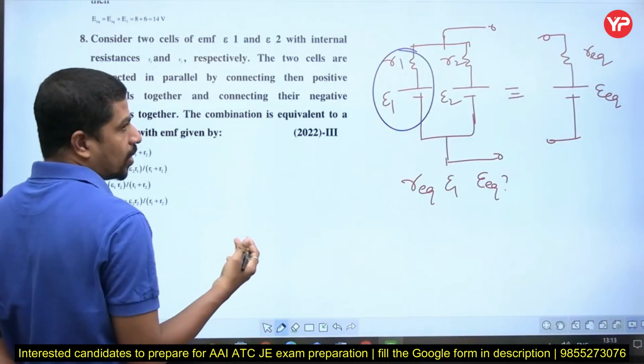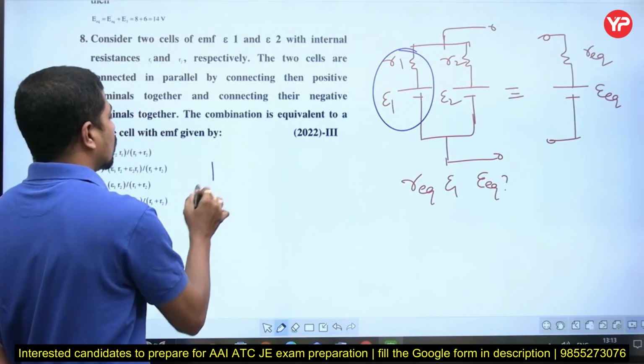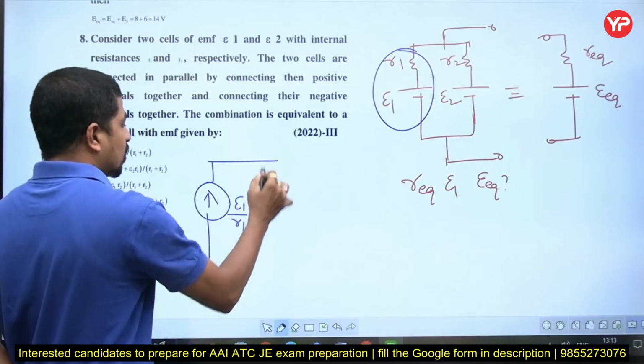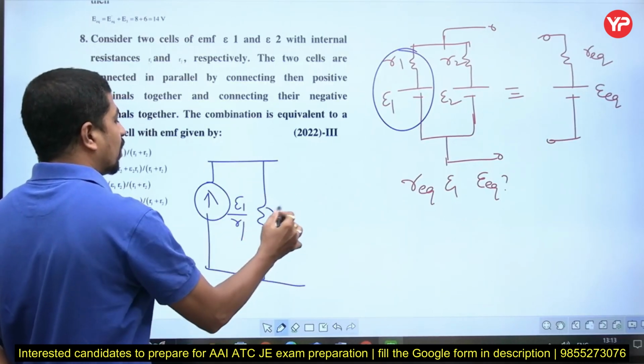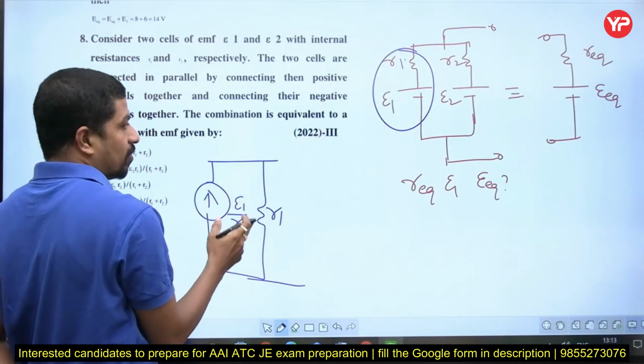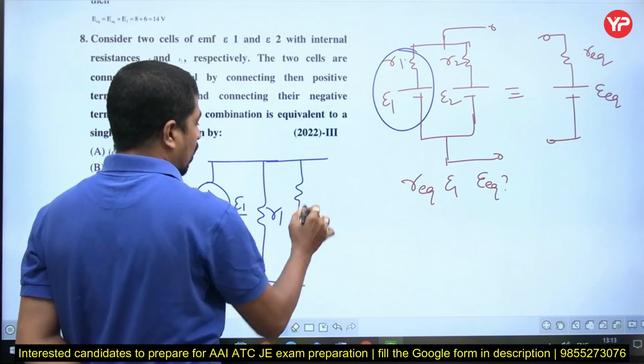How? A voltage in series with a resistance will be converted to current in parallel with resistance. The current value is epsilon by R1 and the resistance is R1 only. A voltage in series with resistance will be converted to current in parallel with resistance and vice versa. This also, resistance is R2 only.